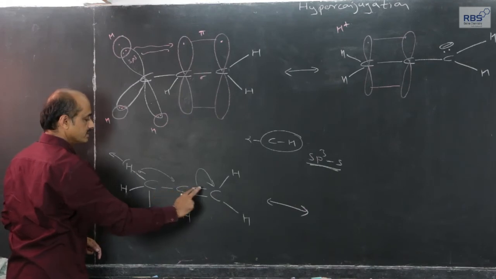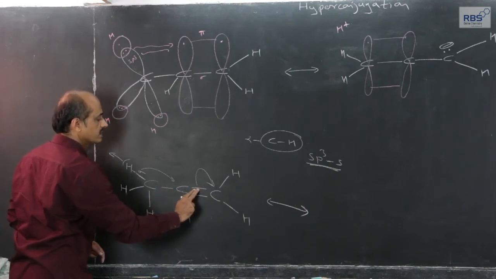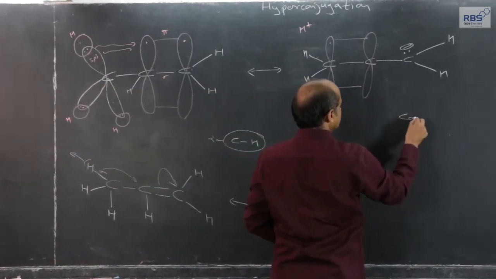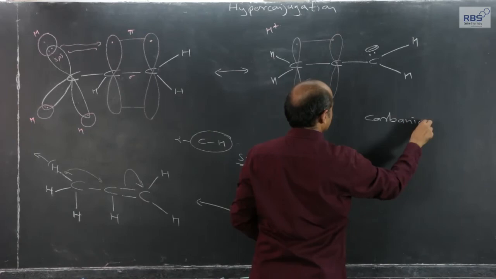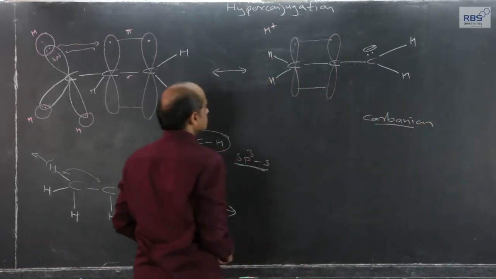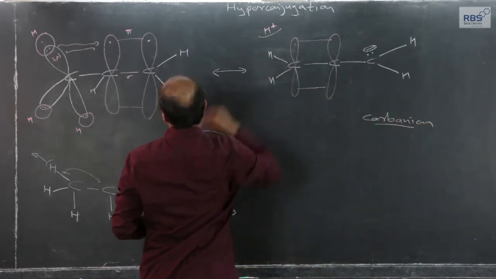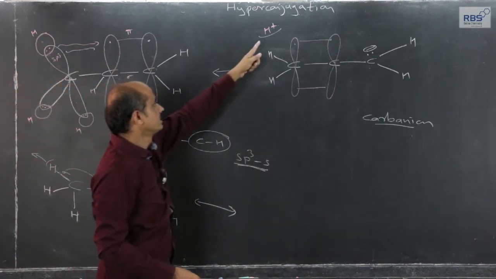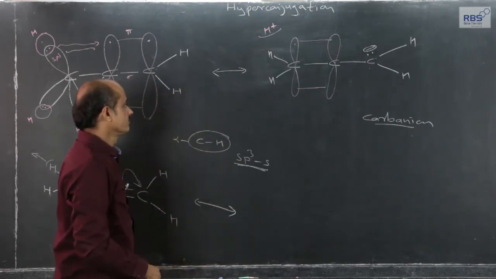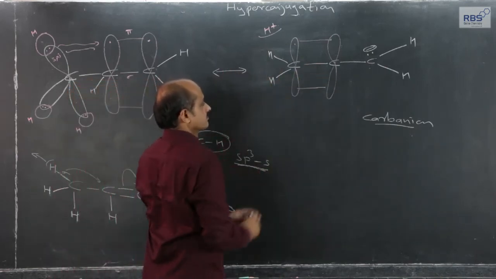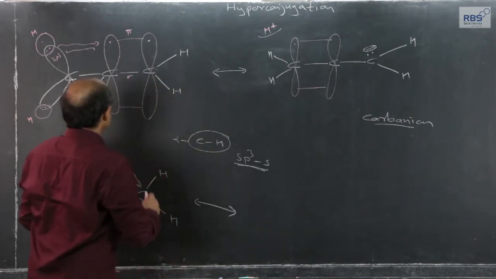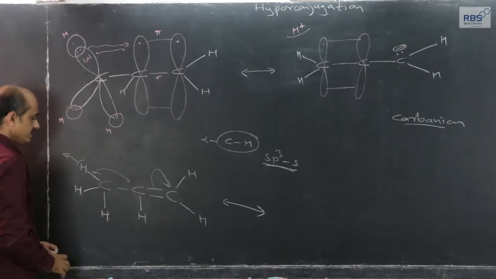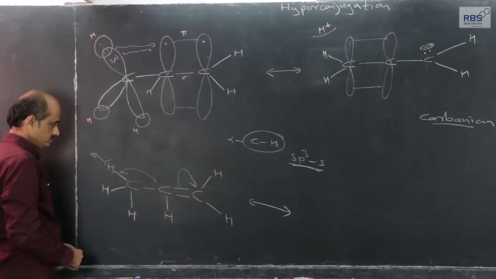To maintain the valency, this weakly shared pi electron pair gets transmitted to this carbon, so this carbon becomes a carbanion, a negatively charged carbon. One hydrogen of one CH bond at a time will get converted into H plus ions. Again the same thing. This is an extreme case, and such a tendency, very close to that, is present in propene.